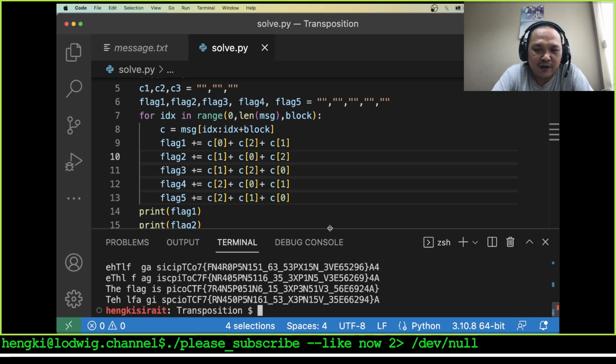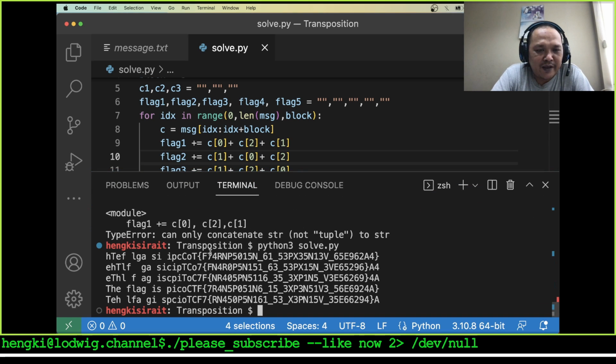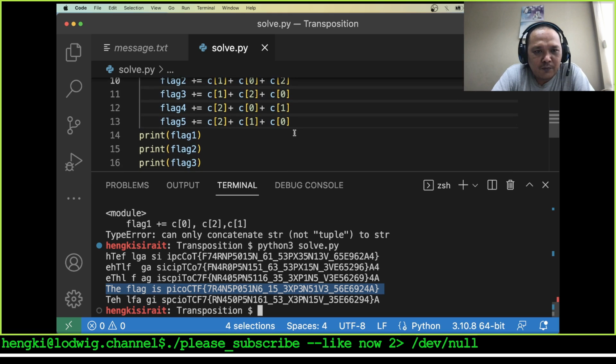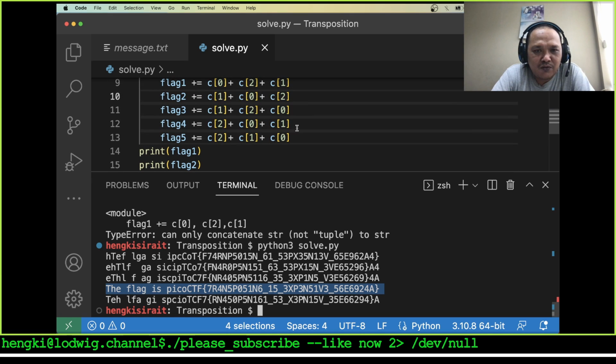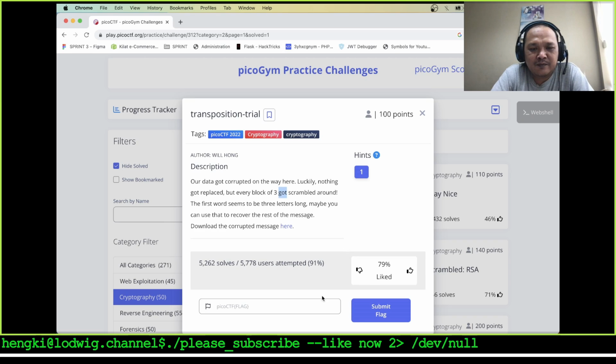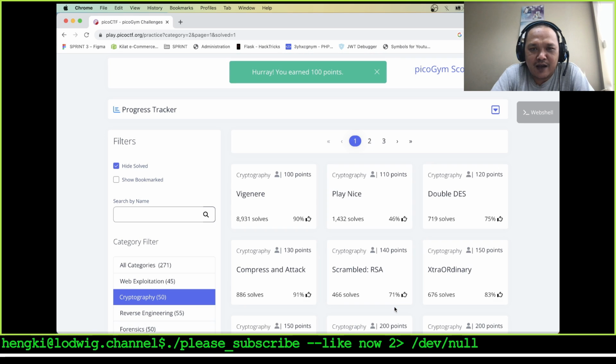We got the 5 possible flags. The first is this, I think this is not the flag, and we got the flag in the 4th format. The flag is PicoCTF, transposing is expensive. Okay, and let's submit our flag and paste it here. Ta-da, we got 100 points.